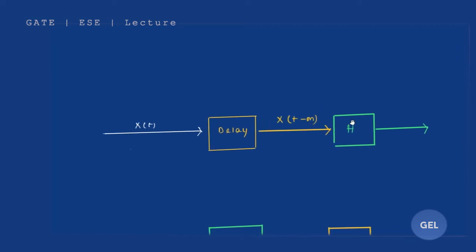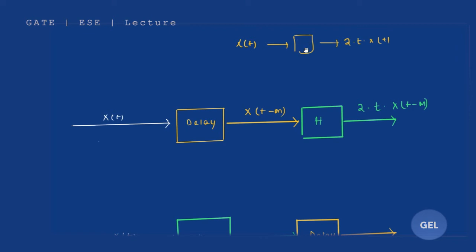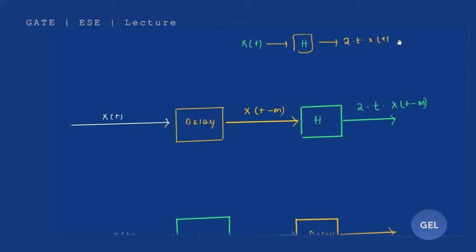Then after that you are giving it to the main system. Now if you give x of t, the system produces 2t x of t. Definitely, the system will produce 2t x of t minus m. Clear? The property of this system is that whenever you give x of t, it produces 2t into x of t.